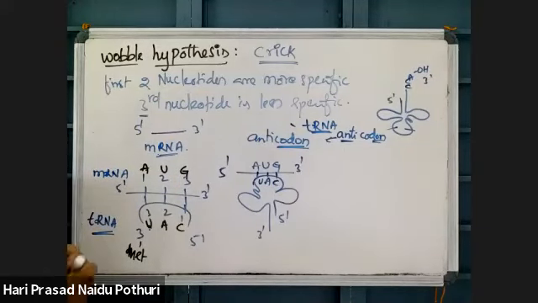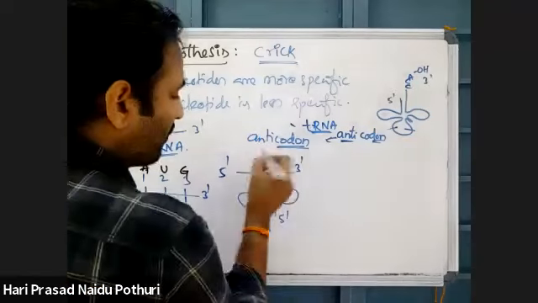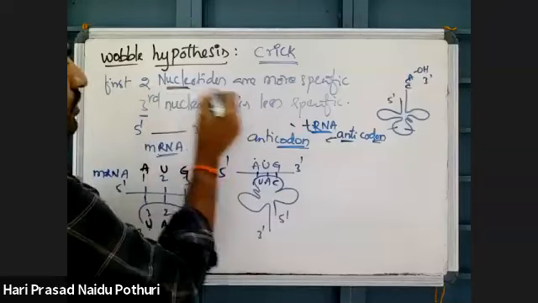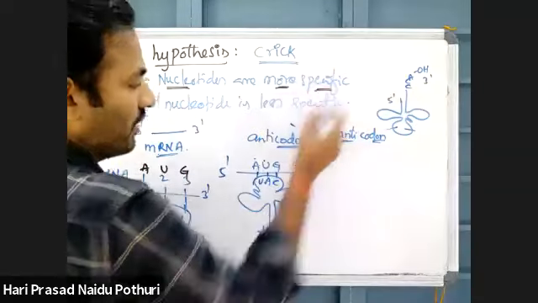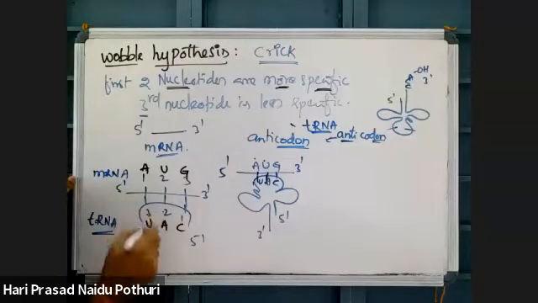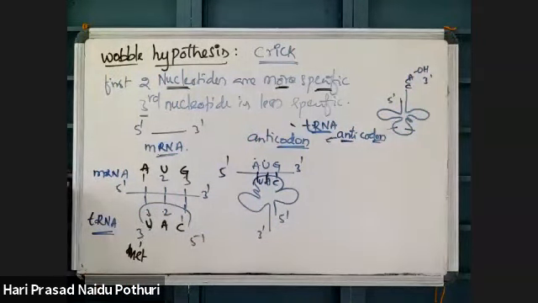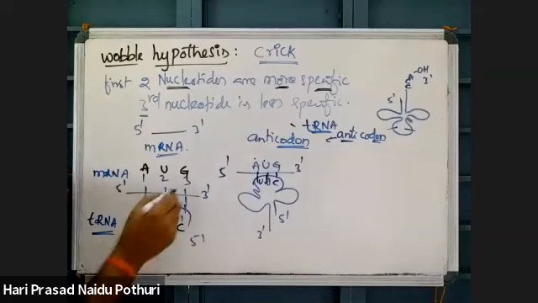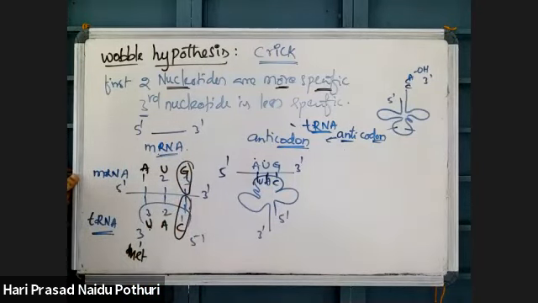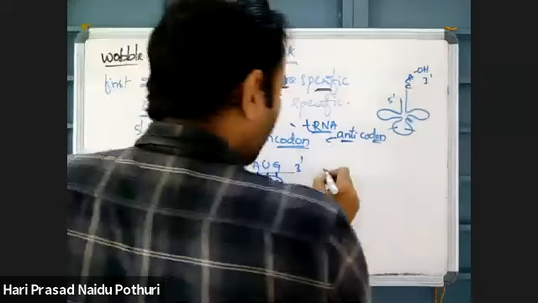See here, the first two nucleotides of the codon AUG and the anticodon are more specific. That means they will combine strongly with the second and third nucleotides of tRNA. But the third nucleotide is less specific, so this can combine less specifically. So binding